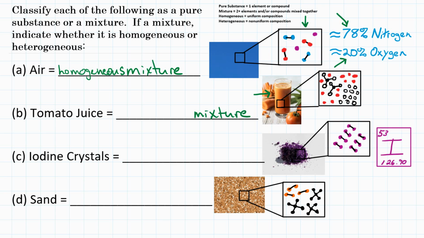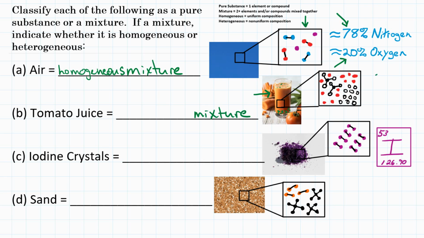Tomato juice is actually something that we call a suspension, in that if you let tomato juice sit for a while, say you mixed it up a lot and it pretty much all looked the same, but if you let it sit for a while, you would actually potentially start to see some separation, maybe some different particles would kind of collect near the bottom, maybe on top. It would kind of depend, but it's actually a heterogeneous mixture.